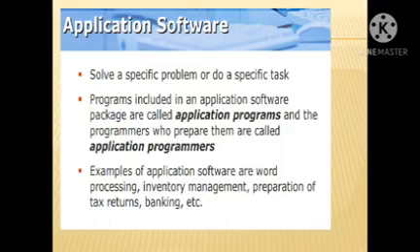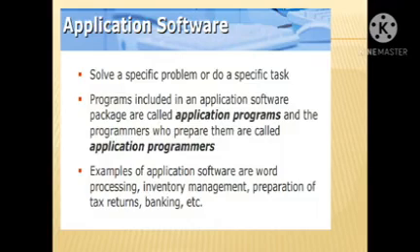This is the last topic of system software and types of software. The next one is application software. What is application software? It solves a specific problem or does a specific task. Programs included in an application software package are called application programs, and the programmers who prepare them are called application programmers. Examples of application software are word processing, inventory management, tax returns, banking, Tally, etc.